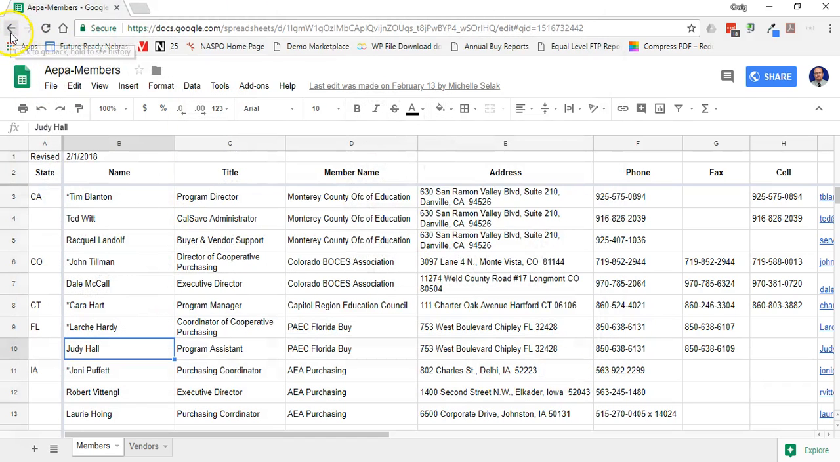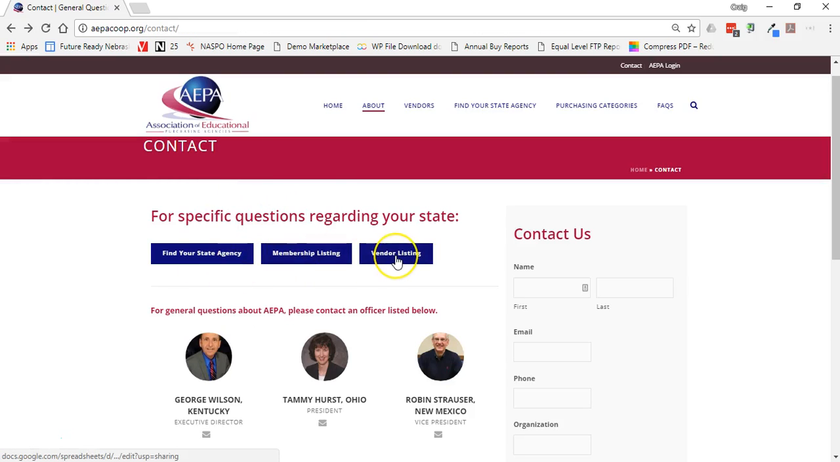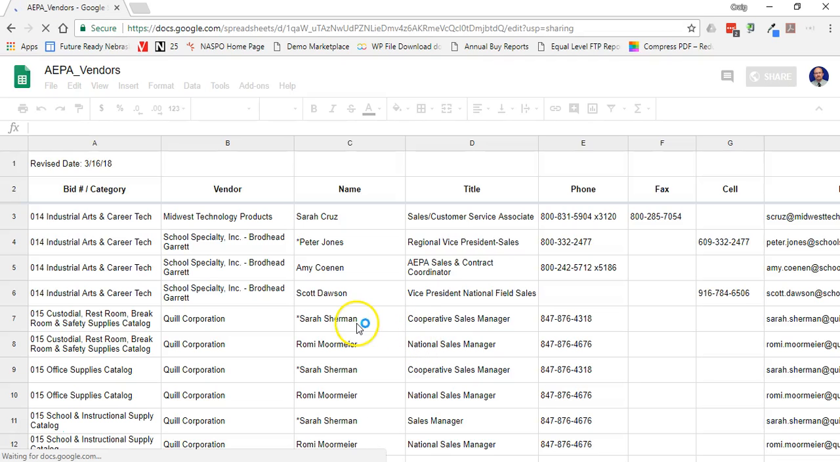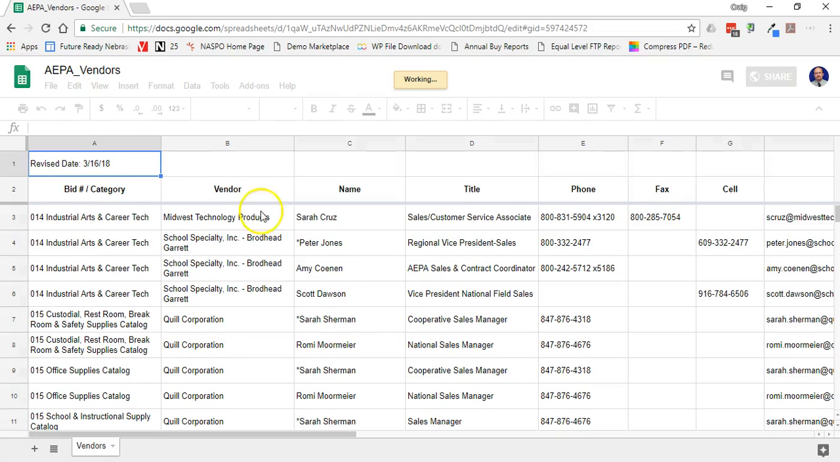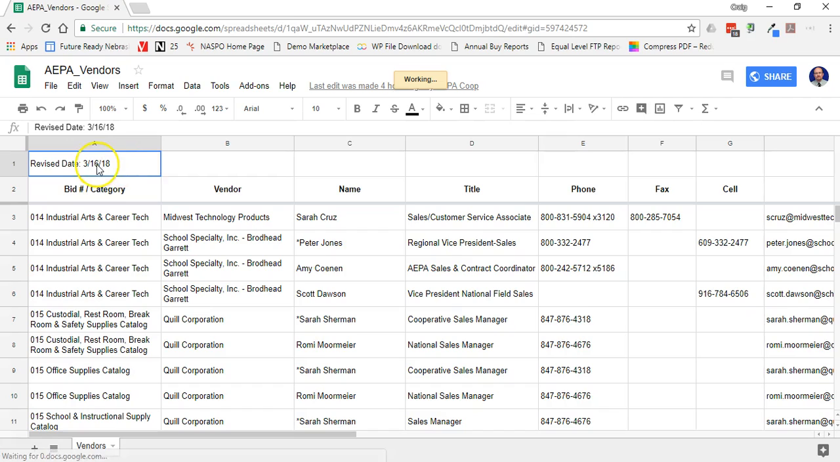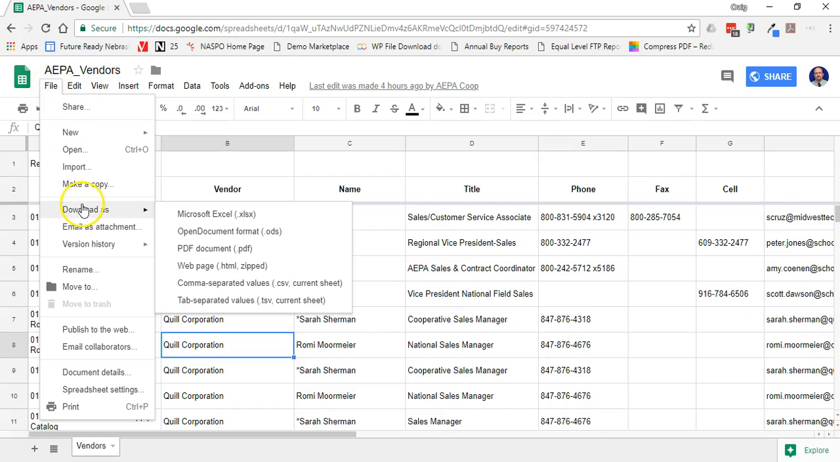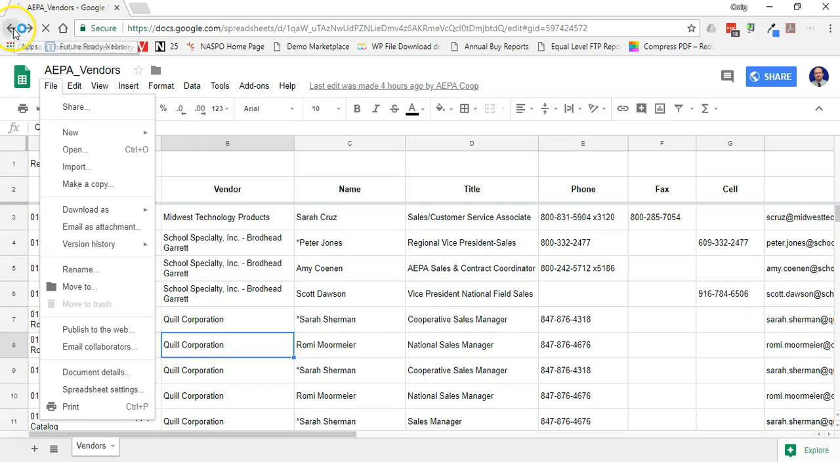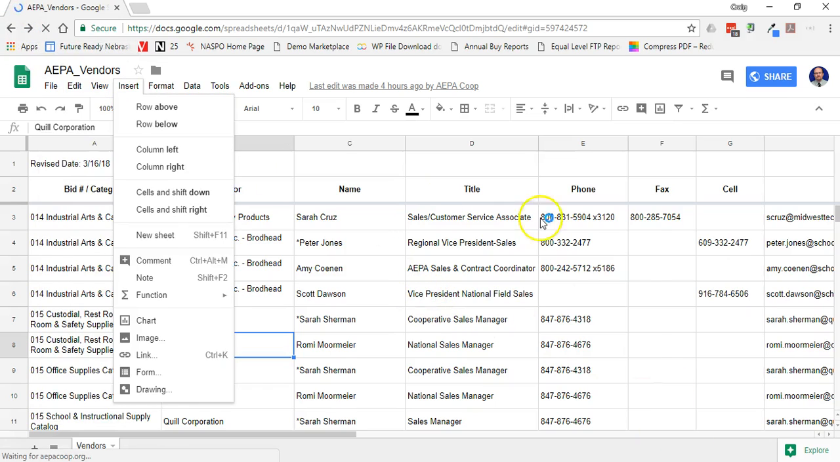If I hit my back button, we've done the same thing with the vendor listing. If you click on that, it's going to give you an updated list of all the AEPA vendors and the last date it was updated. You'll see those lists with all the contact information. Again, you can save this by going to File, Download as, and Microsoft Excel. So I'll hit my back button again.